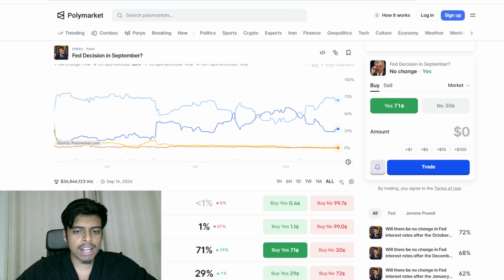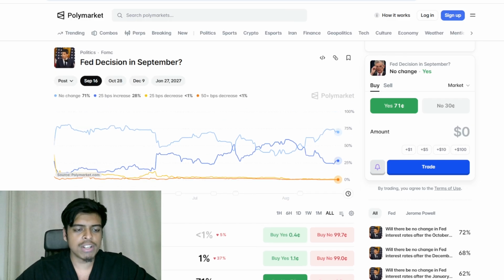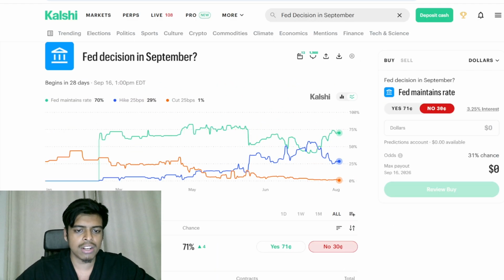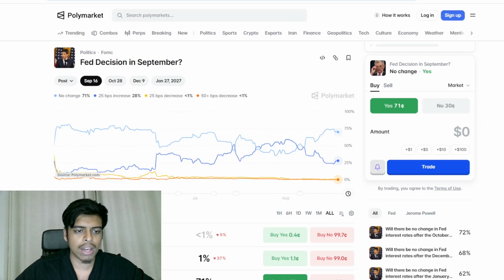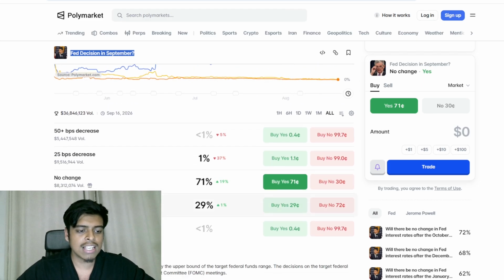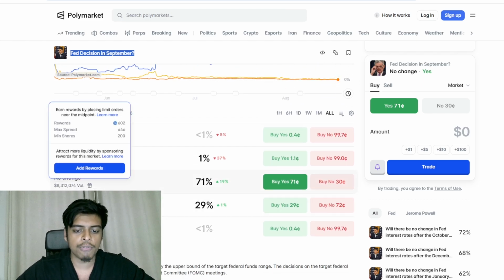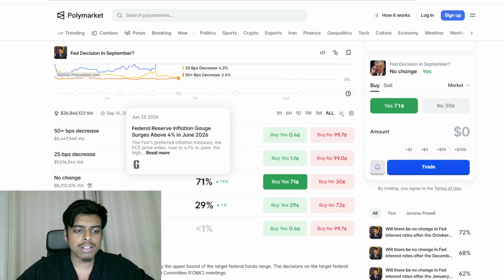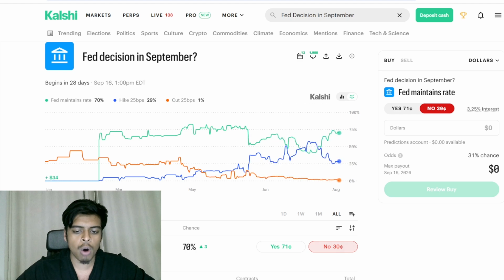So what is prediction market arbitrage? I'll keep this very simple. There are multiple prediction markets out there. The major players are Polymarket and Kalshi. You've got Limitless, Predict.Fun, Opinion, and a ton of other prediction markets. When it comes to Polymarket and Kalshi, you're looking for the same exact event, as these prediction markets list the same event a lot of the time. And you're looking for the same exact outcome, and you're looking to buy both yes and no for that same outcome in two separate venues. So you're buying yes on Polymarket and then no on Kalshi.